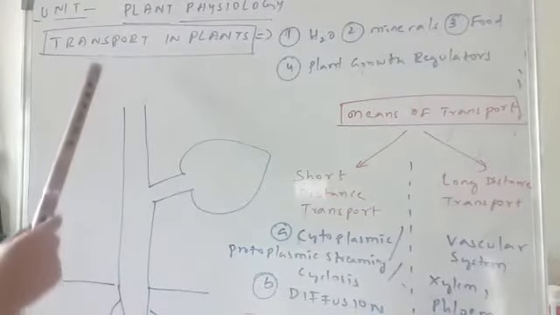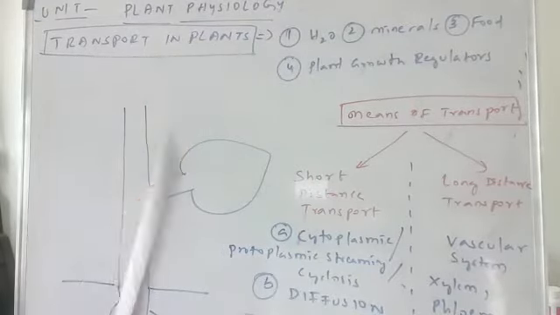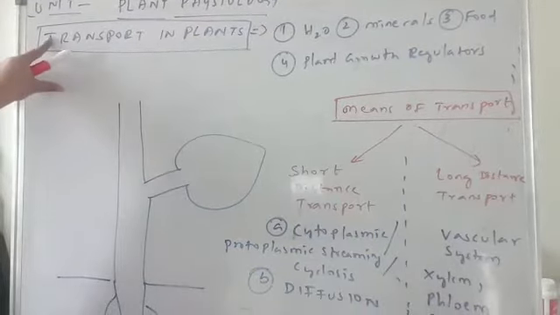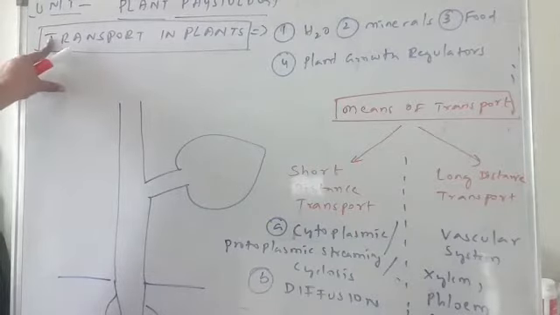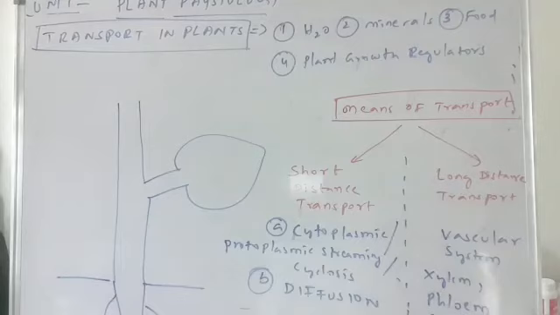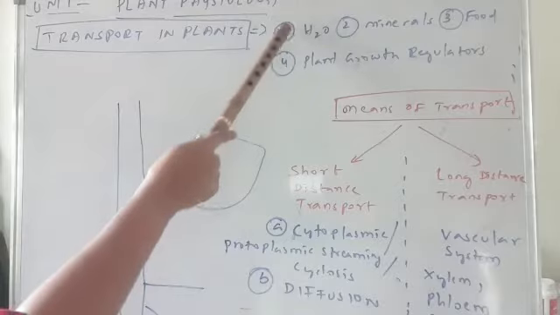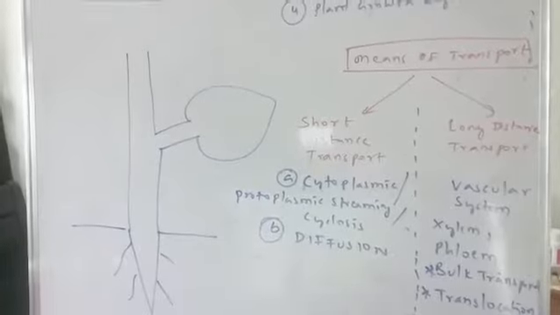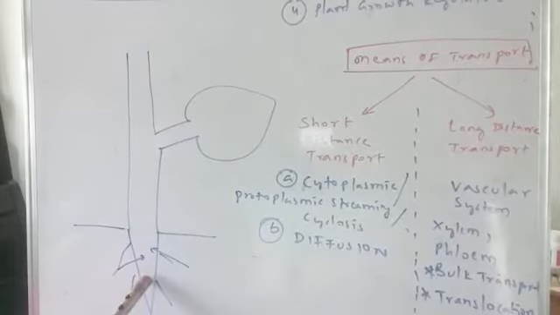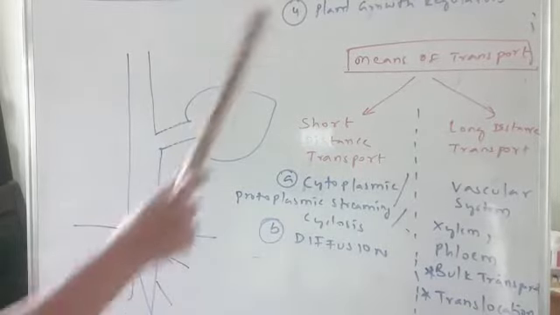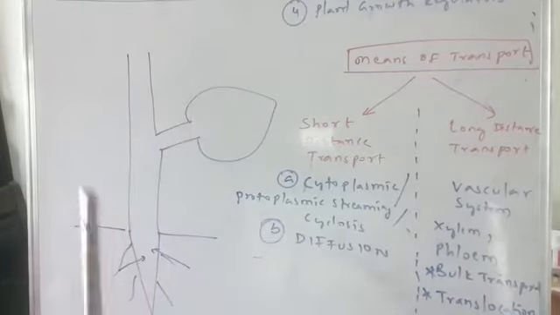So let's start with the chapter Transport in Plants. In this chapter, we will learn about how various materials are transported within the plant by using various kinds of transport mechanisms. So first we will understand what are the materials which are frequently transported in the plant. The first one is water. You know that the root absorbs water from the soil, and this water from the root has to be transported to the shoot system, right?